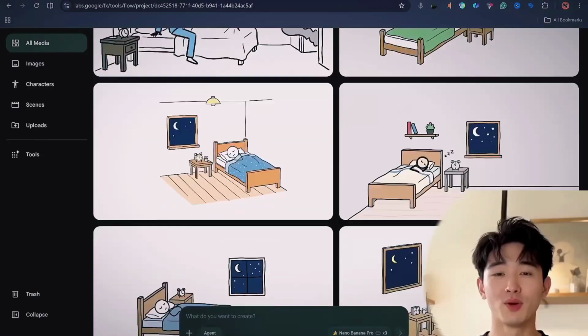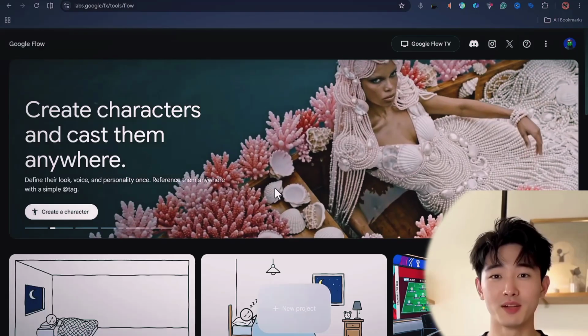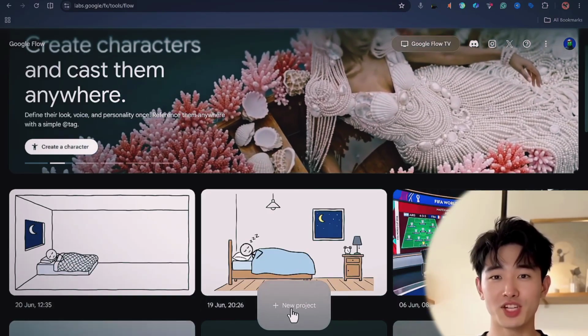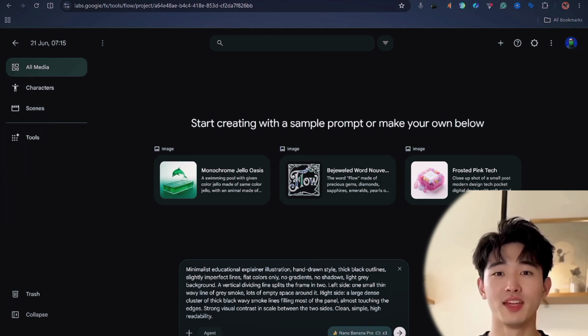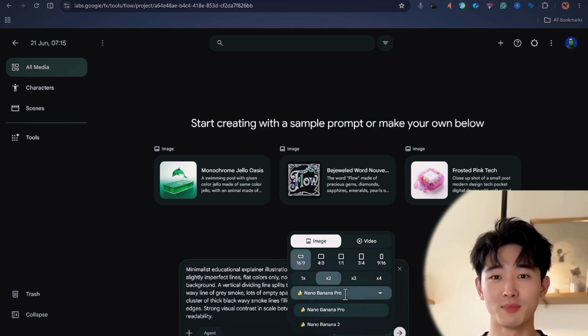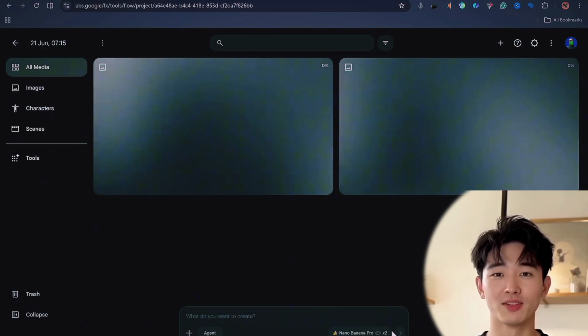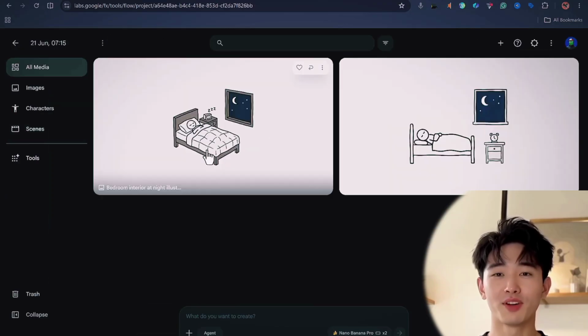To generate your image, you can use any free AI tool of your choice, but I feel like Banana is best, and we're going to be using Google Flow to generate the images. So click on New Project here. First, paste your first prompt. Before you click on Generate, you first need to cross-check your settings. Make sure it's on 16:9 for the aspect ratio, and you can generate 2 images at a time. And then for the model, we are going to be using Banana Pro. Once you're done with that, just click on Generate. Very simple. Alright, so we have our first image here. Just choose the one you like. For me, I'm going to be going with this one.